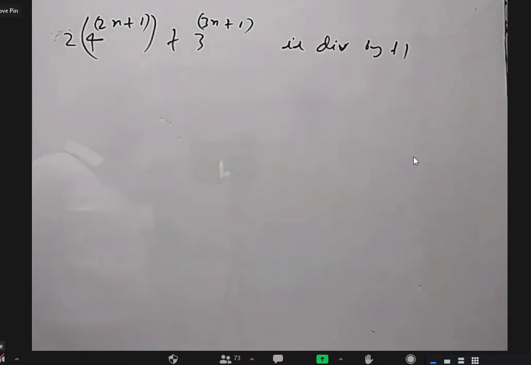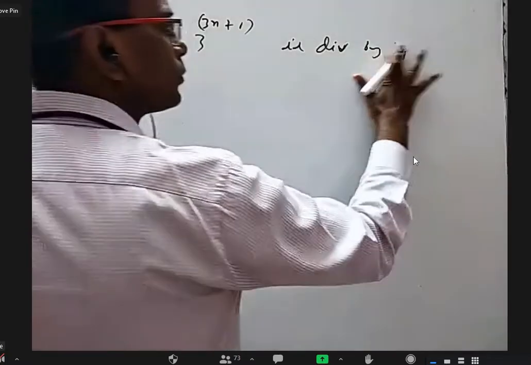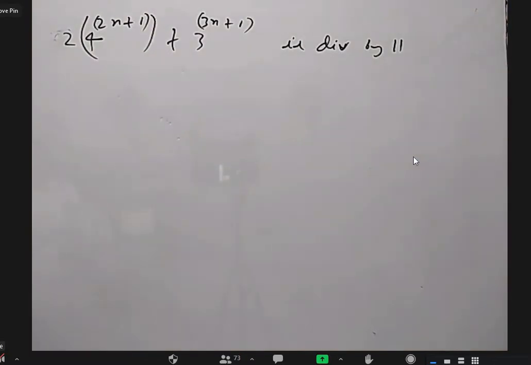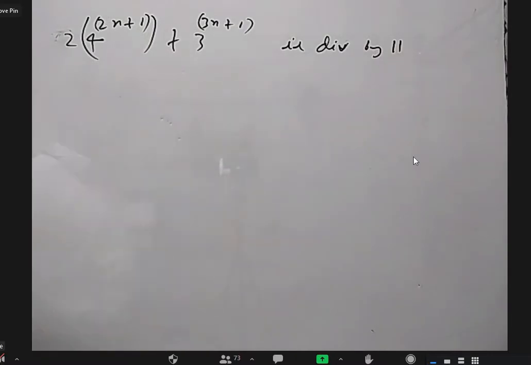Anyway, I'll prove it by mathematical induction, but I'm just thinking how the question was made. I don't want to confuse you. I'll tell how the question is made. If you don't understand, don't worry.